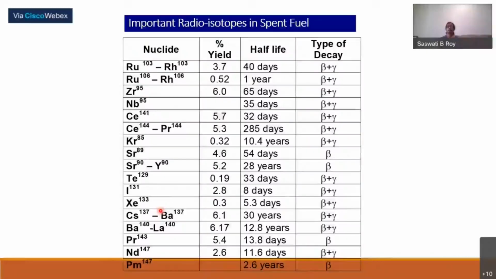Either you have to make the TBP loading in such a way that it doesn't have much space for the impurity materials. If it is 30% TBP, it has a specific capacity to load the material. So maximum loading has to be done with uranium, around 60 to 70% with uranium, some with plutonium, some with acid.